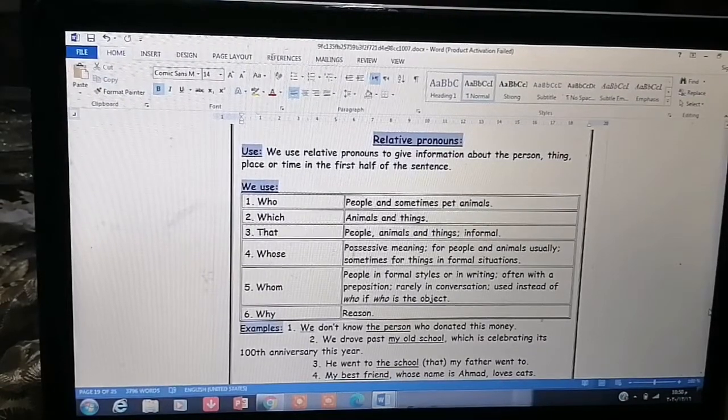Whose is possessive, meaning for people and animals usually, sometimes for things in formal situations, okay? Whom is for people in formal styles or in writing, often with a preposition, rarely in conversation, used instead of who if who is the object. Deal?